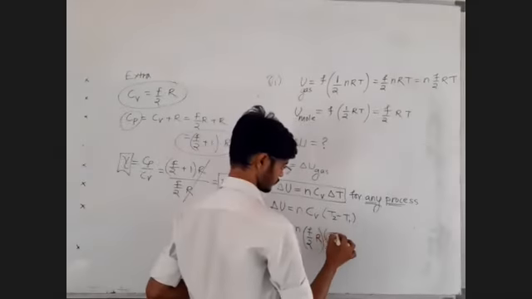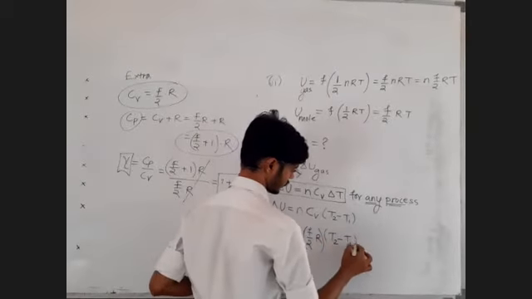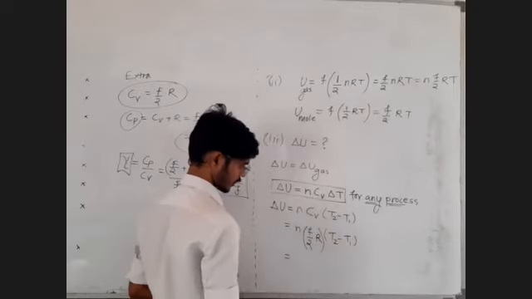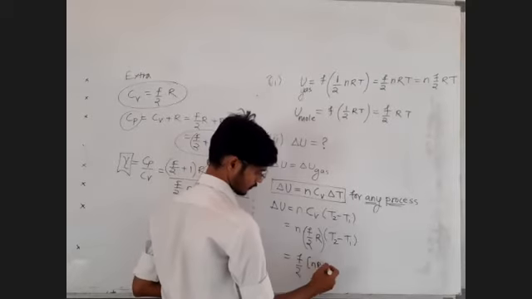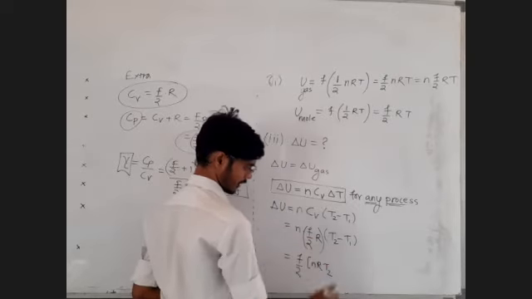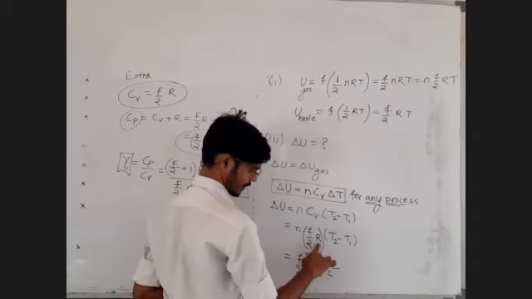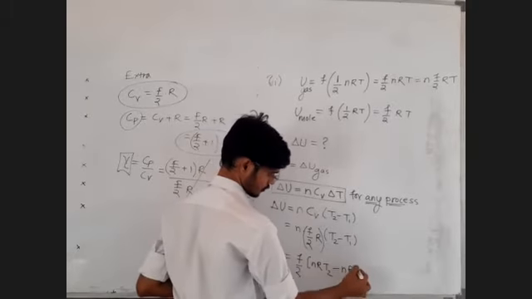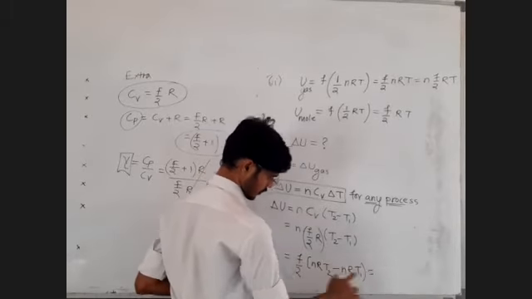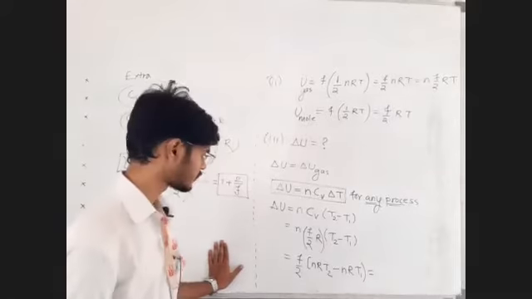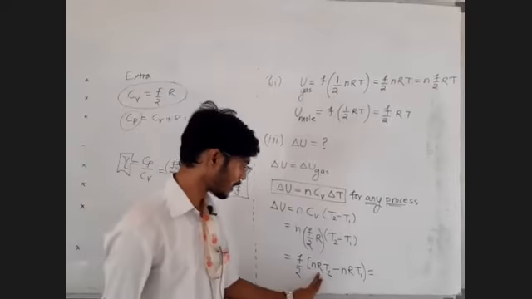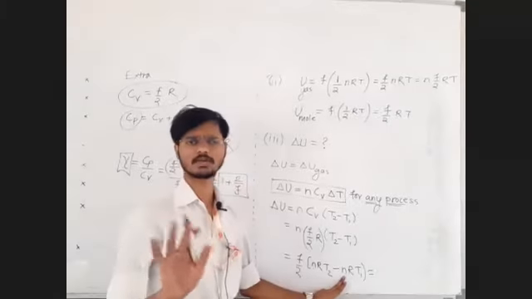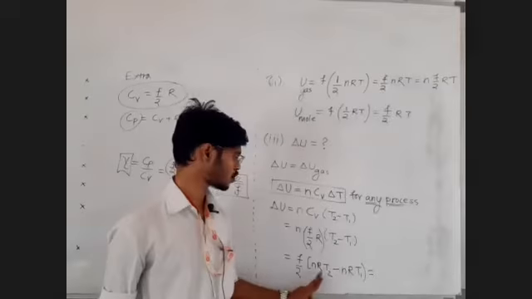T2 minus T1. So shall I write this F by 2 like this? nRT2, try to understand. Let me multiply this nR inside: nRT2 minus nRT1. But sir, PV equal to nRT. Then P2 V2 is equal to nRT2. See, number of moles are not changing, so no need to write n2 and n1.